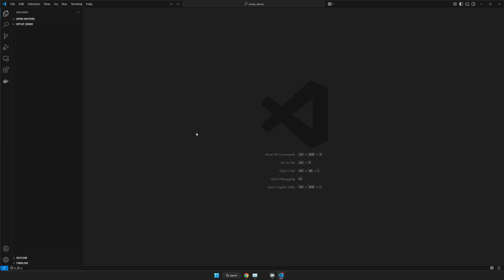And usually the very first thing that you want to do when setting up a new Python project is to set up an environment. There's a bunch of different ways that you can do that. There's different things like Anaconda and stuff like that. But we're just going to use a standard local Python environment.